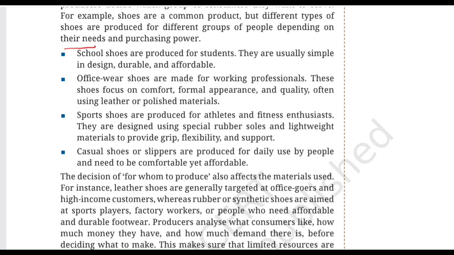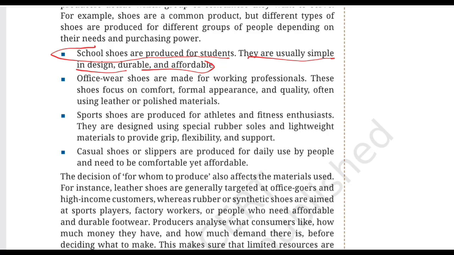The first one is school shoes, produced for students. They are usually simple in design, durable and affordable. So school shoes need to survive walking, running, school activities and everyday use, and they have to function for one whole year, and they also need to be affordable for families. So the producer considers the needs and purchasing power of students and their families.